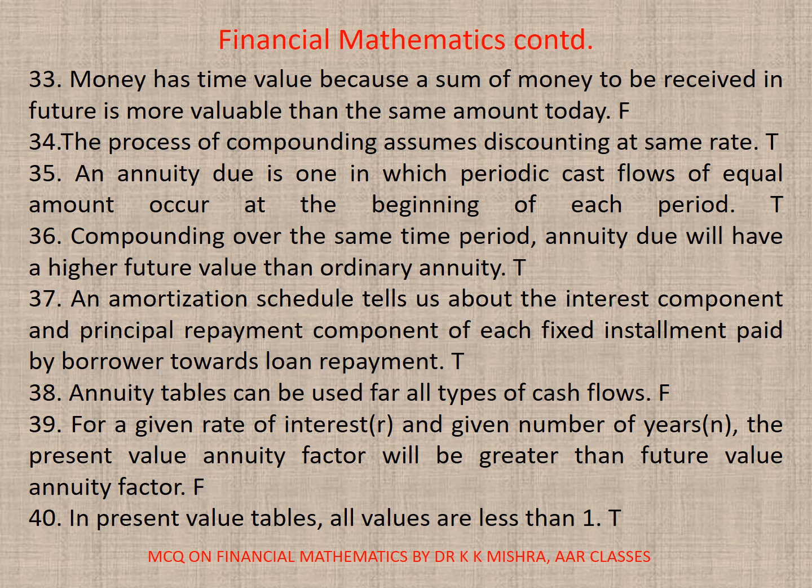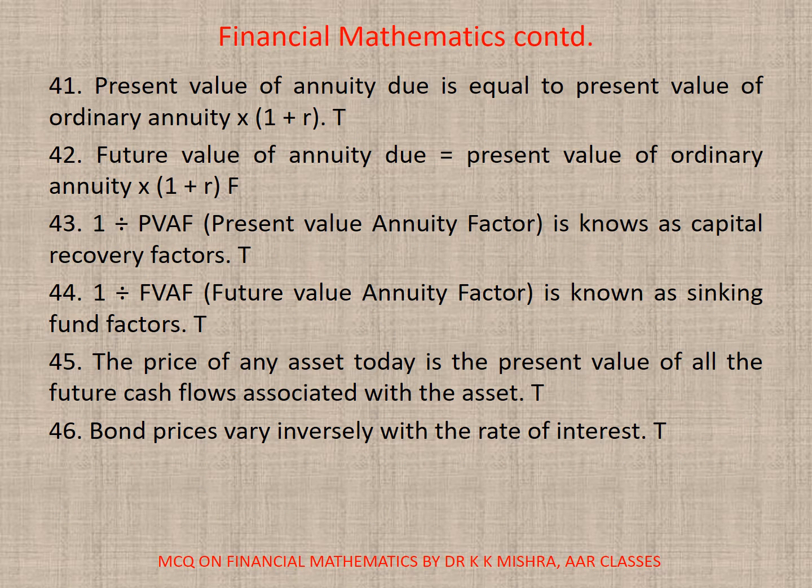False. 39. For a given rate of interest R and a given number of years N, the present value annuity factor will be greater than future value annuity factor. 40. In present value tables, all values are less than 1. 41. Present value of an annuity due is equal to present value of the ordinary annuity, that is annuity, into 1 plus R. It's true. 42. Future value of annuity is equal to present value of ordinary annuity multiplied by 1 plus R. It is false.